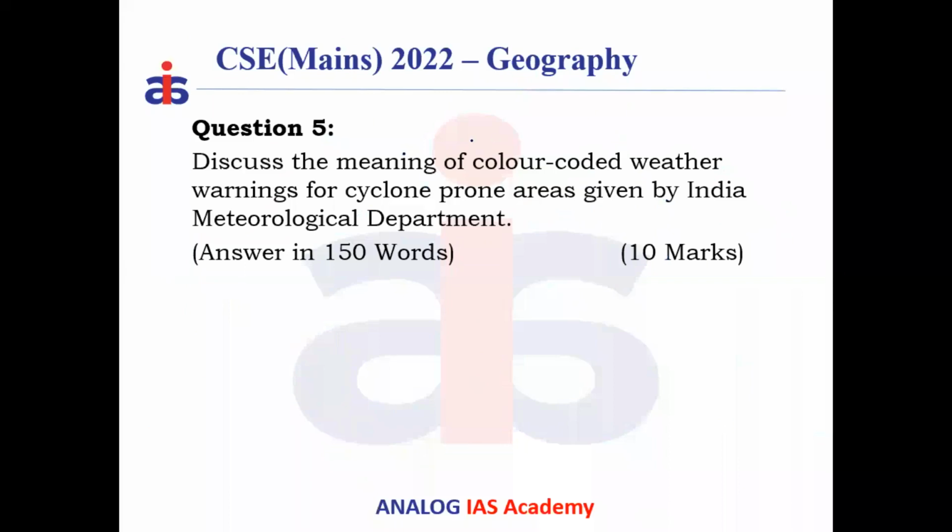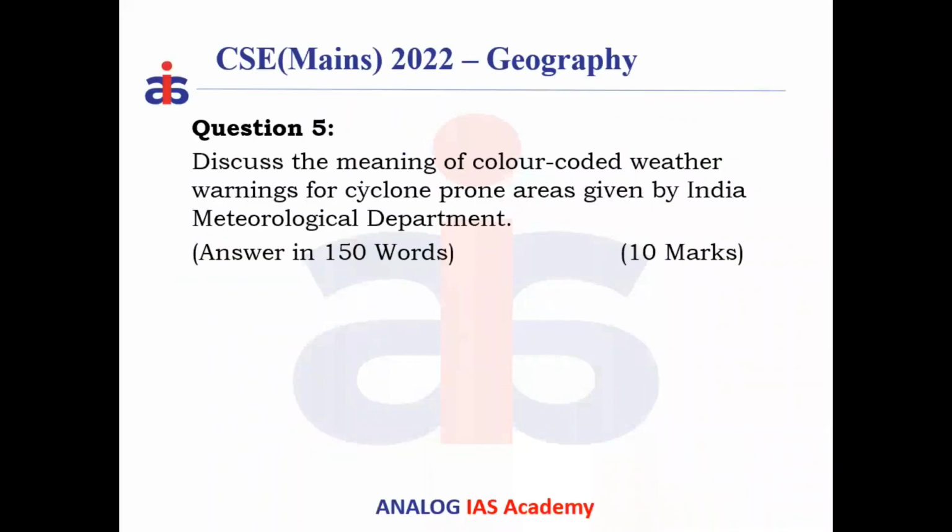Question number 5, which came in Paper 1 GS for the geography section, is: discuss the meaning of color coded weather warnings for cyclone prone areas given by the India Meteorological Department. So here we have to focus on the color coded weather warning system for cyclone prone areas. The key phrase is cyclone prone areas in India, and cyclone prone areas are coastal areas.